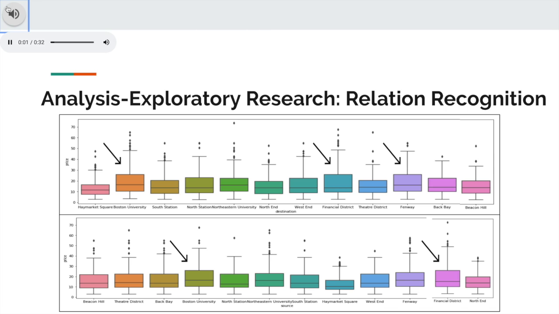Next, we looked at the relationships between our variables in regards to price. First, we looked at location, both destination and source of trip. What you'll notice is that the price is pretty equally ranged regardless of location, but what we did notice was that as destinations, Boston University, Financial District, and Fenway had higher ends in terms of their interquartile ranges with regard to price. As sources, Boston University and Financial District had the same instance. Now, this made us think that there was some type of relationship between location and price, but nothing conclusive.